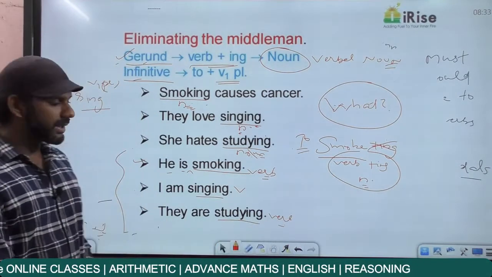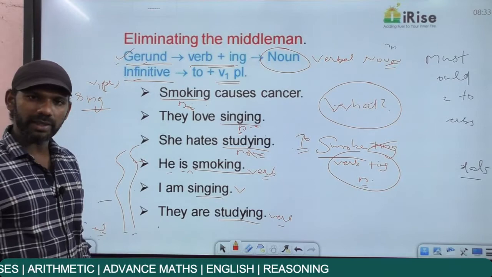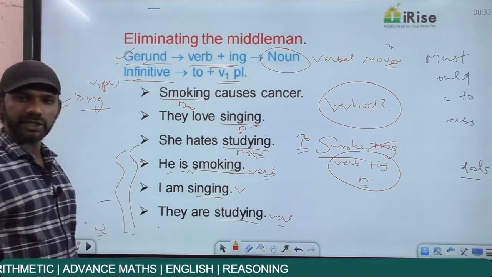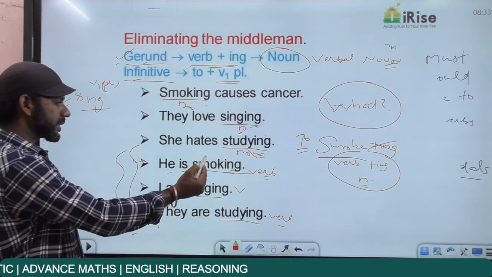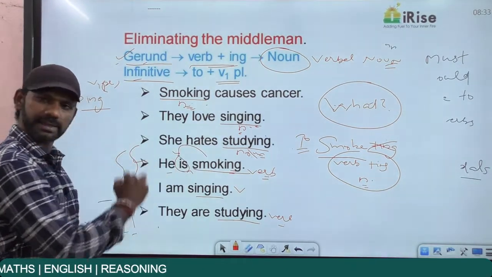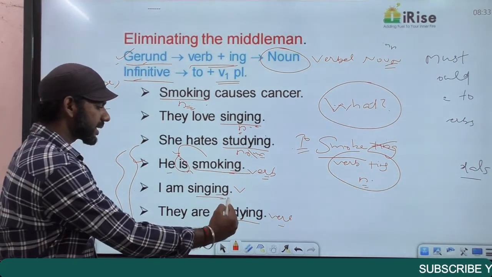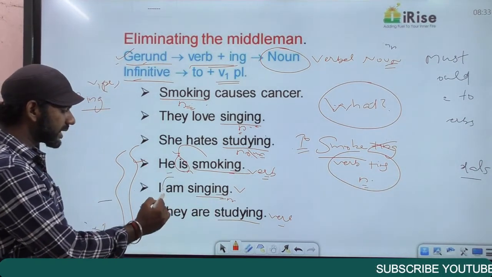To give you a simple reason, come to these statements once again. He is smoking. Smoking is an ing word. In this statement, we have an auxiliary verb in front of smoking. That is is. Come to next one. I am singing. Singing is an ing word. We have an auxiliary verb in front of singing.